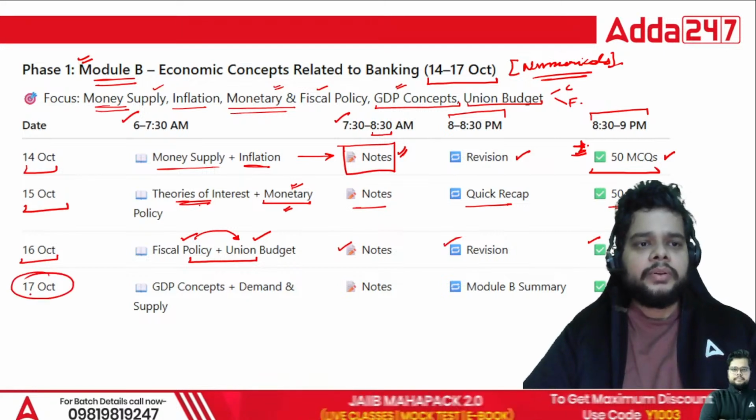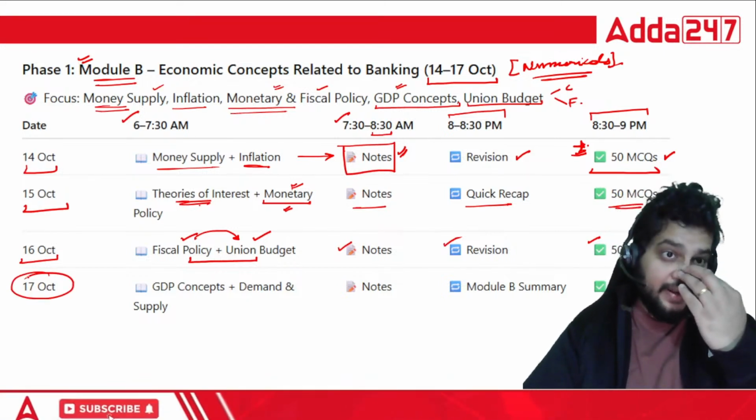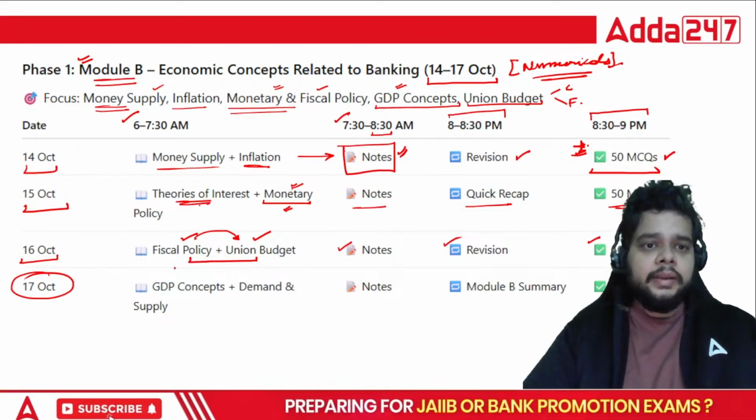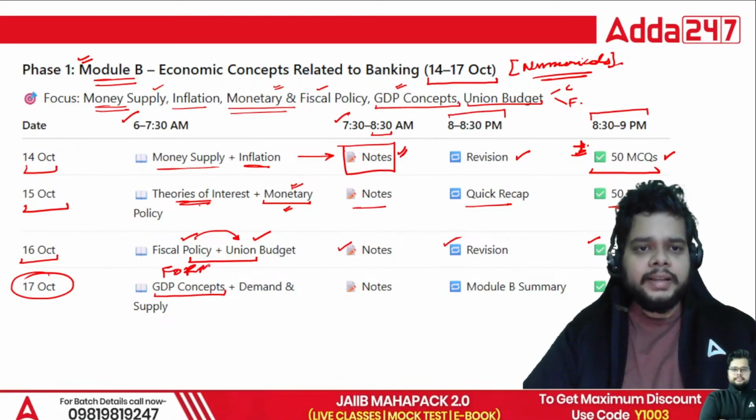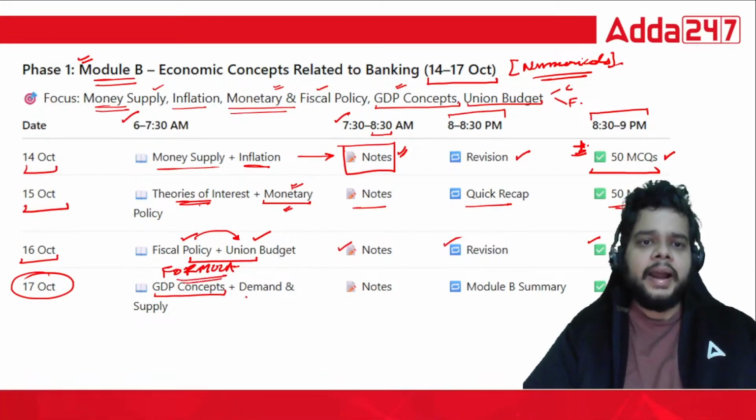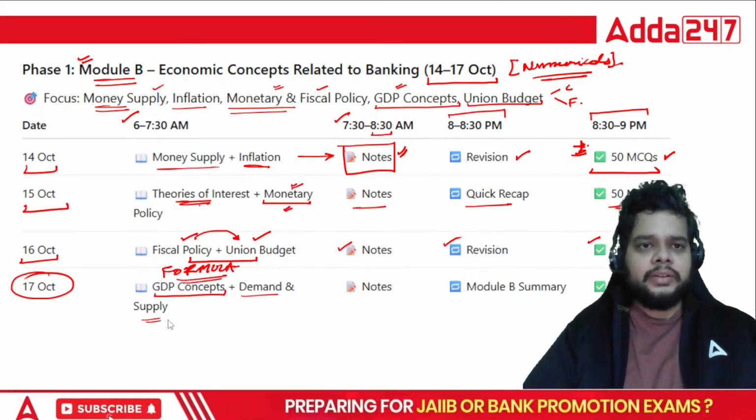Lastly, when we talk about the last day of your phase 1, that is for module B, you must go with the GDP concepts. Try to mug up the formulas here, very important. Along with that, demand and supply, the basics you can have.